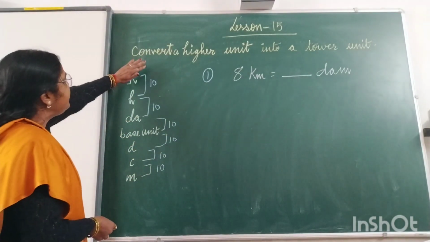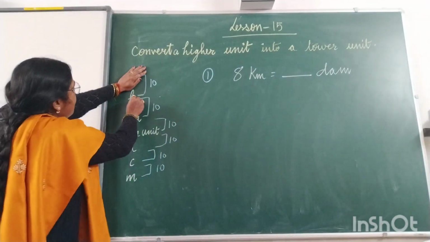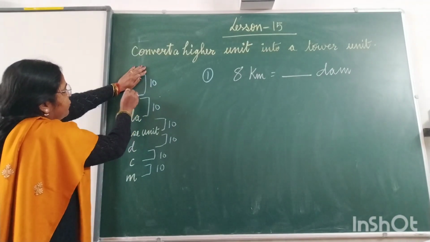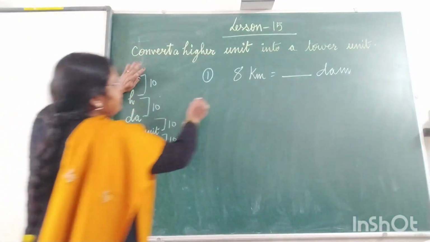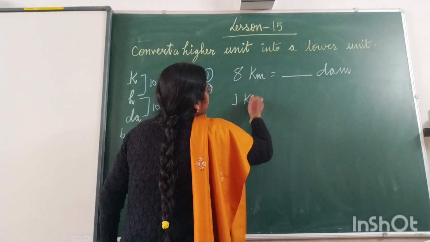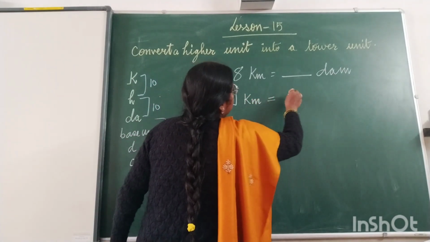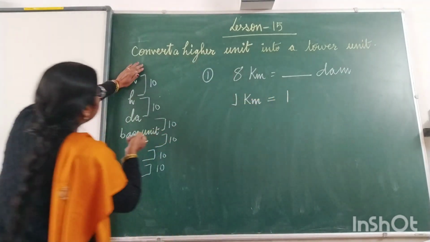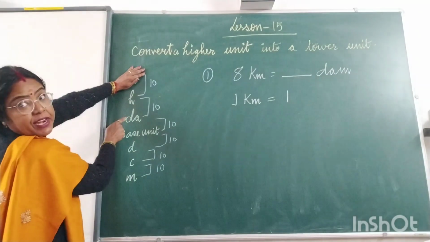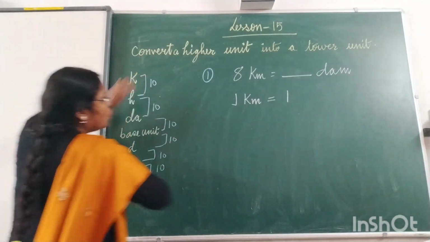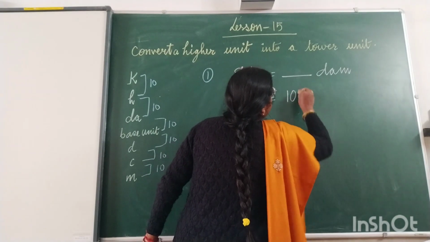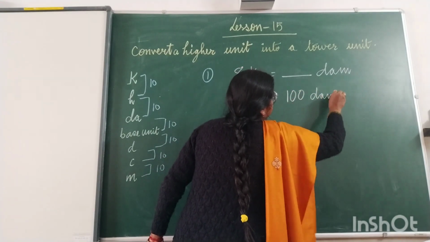What is given, we will hide that one, and then count how many steps we are getting down, that is 1 and 2. So we write down here, first the conversion: 1 kilometer is equal to, after 1, as many zeros as steps we are getting down, 1, 2. So it is 100 decameter.